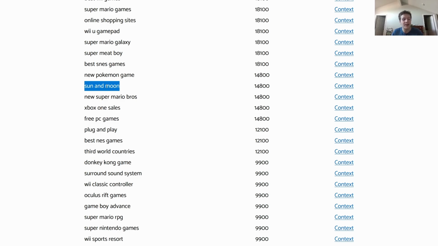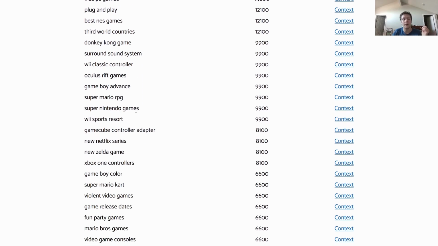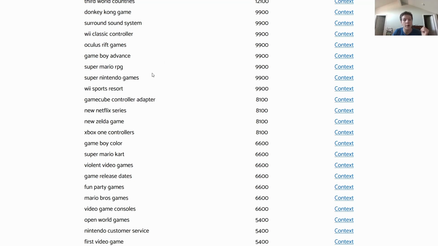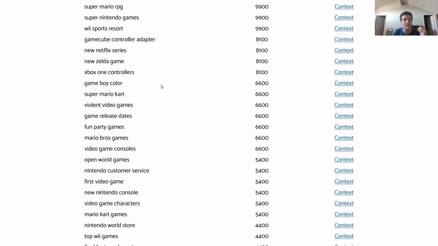So you can see, for example, Sun and Moon, if you find a way to flip it, if you find maybe someone selling it on Facebook Marketplace for really cheaply, you can probably get Sun and Moon off of your hands for more relatively quickly compared to maybe other games. Let's see what else you can find here. Super Mario RPG, of course, new Zelda game. So there's always interest.